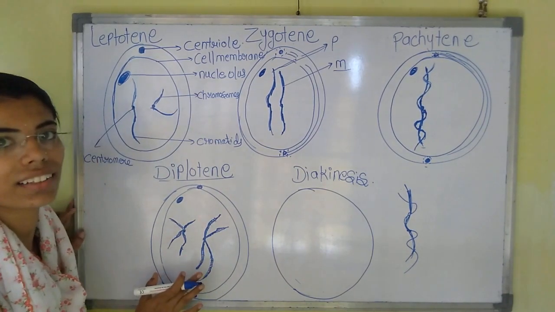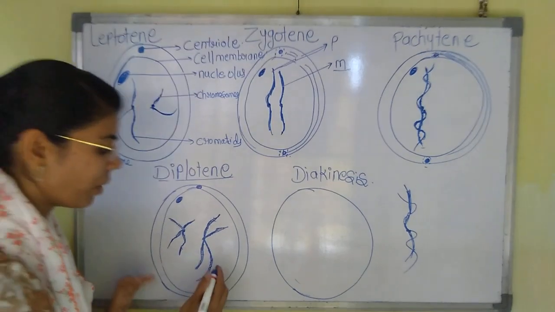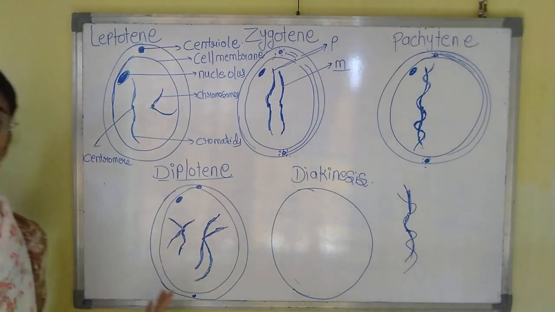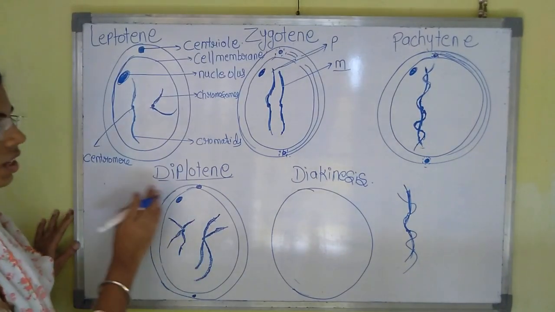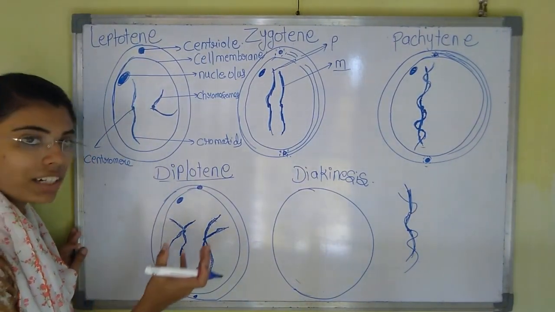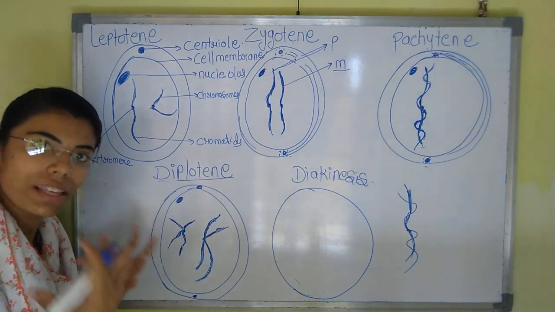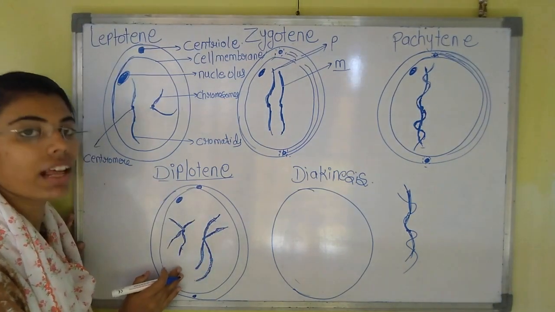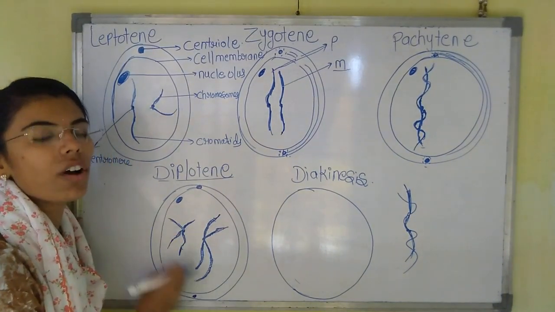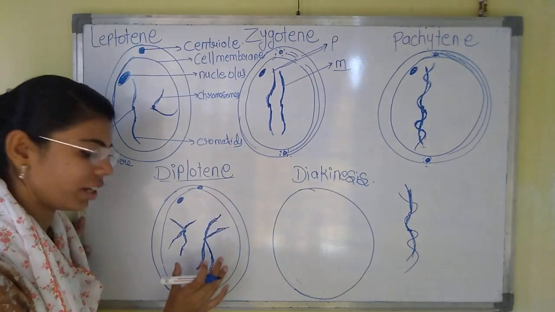Actually they do not look like this, but to understand the difference between them, I am showing you in this way. Here the duplication of the chromosome has taken place. Now what are the characteristics of the diplotene stage? Here the coiled chromosomes in the pachytene will uncoil, meaning they will separate. And the chromosomes will duplicate, meaning they will form the exact copy of themselves. Understood? In this way the cell will look in the diplotene stage.